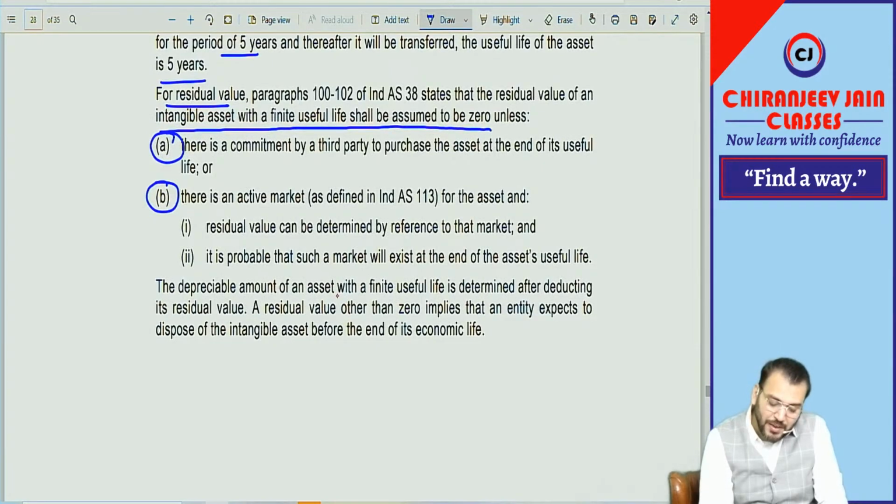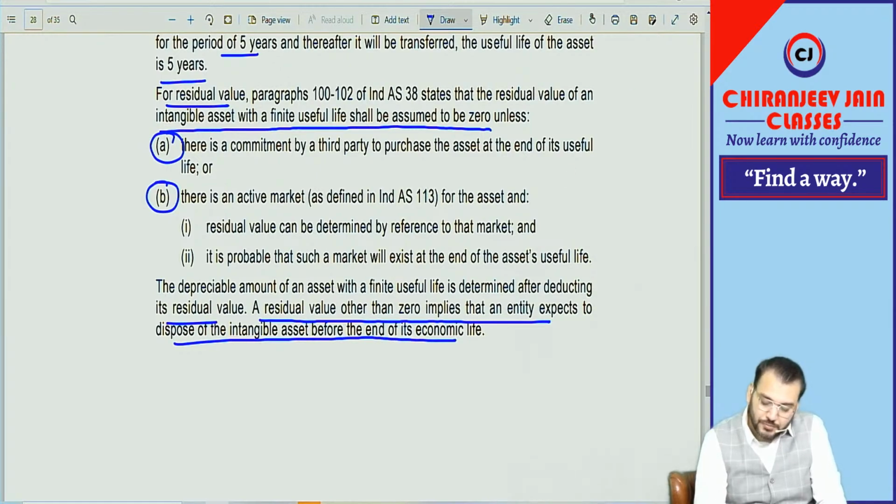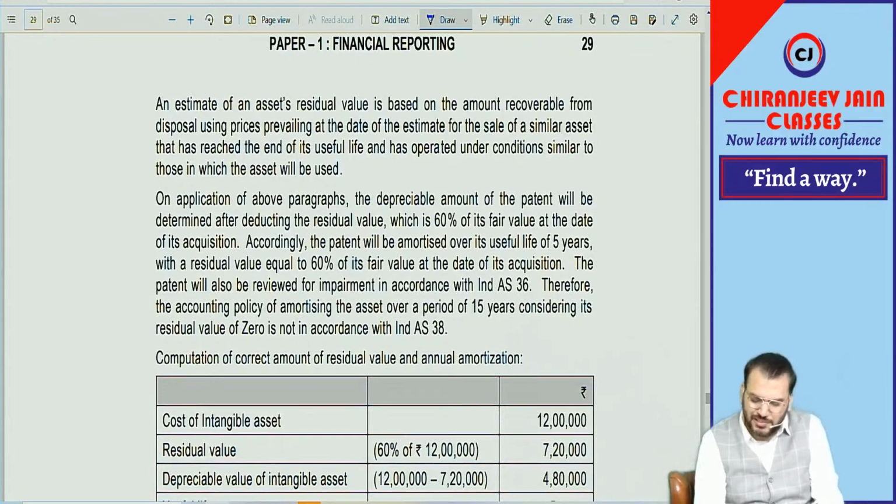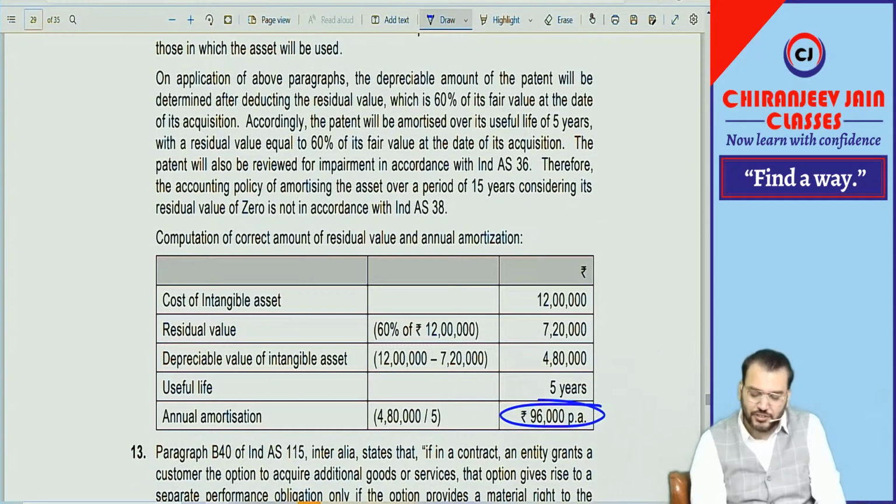The depreciable amount of an asset with finite life is determined after deducting residual value. A residual value other than 0 implies that the entity expects to dispose of the intangible asset before the end of its economic life. Correct? Then, same answer is coming, 96,000 per annum.